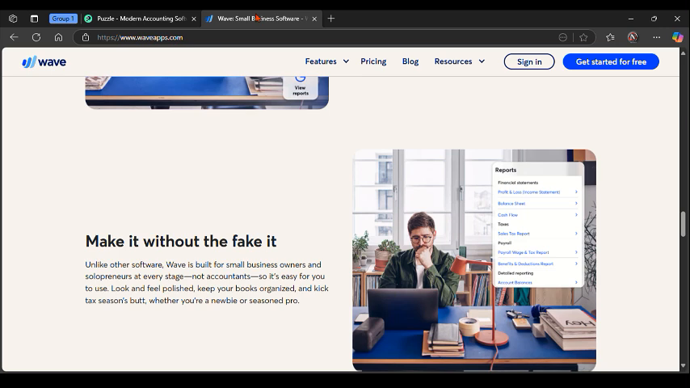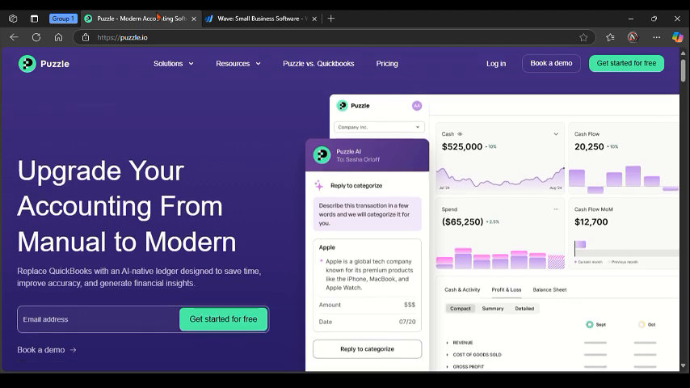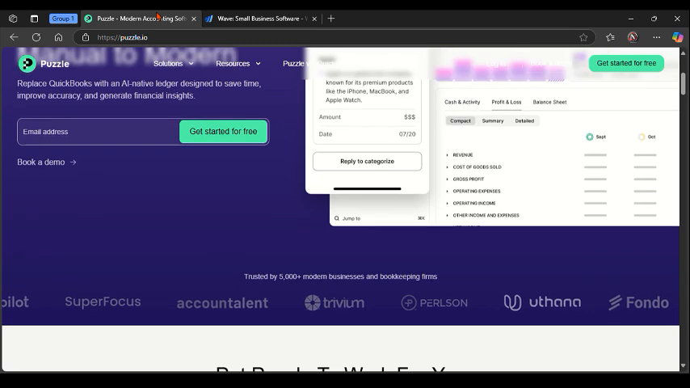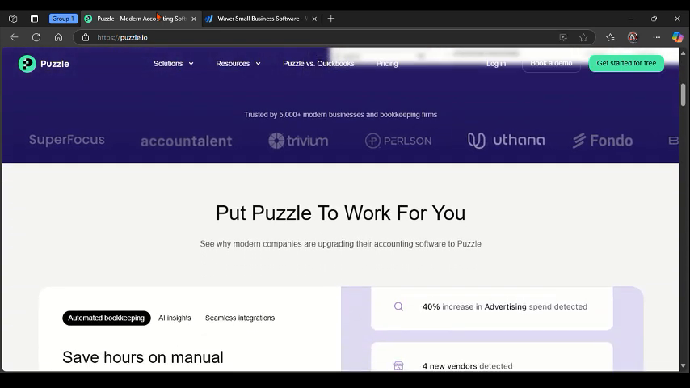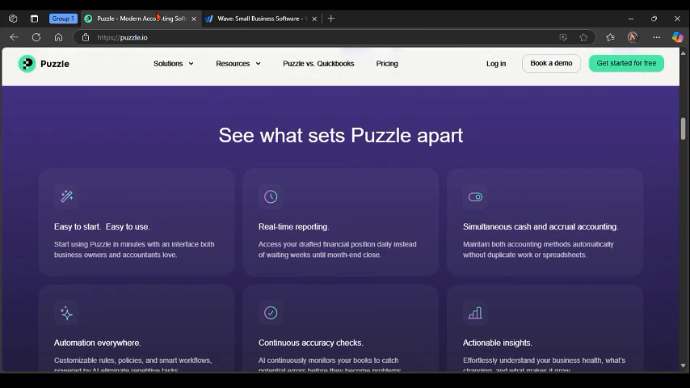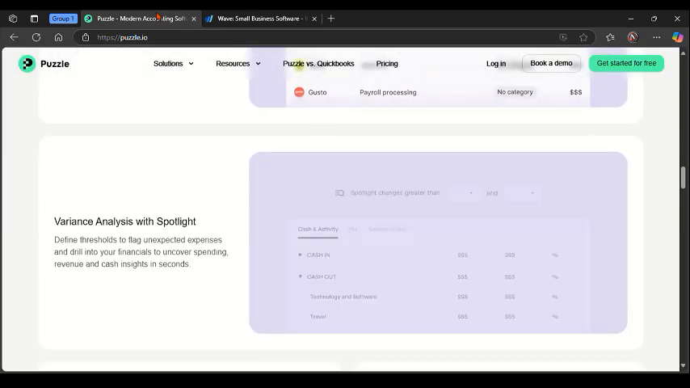So to get started with a quick overview, Puzzle.io is a modern accounting platform designed for startups and tech-savvy businesses. It combines real-time financial data, automation, and integration to provide clear, up-to-date insight for decision making. Talking about Wave on the other side, Wave is a free, user-friendly accounting software built for freelancers and small businesses. It handles core financial tasks like invoicing, expense tracking, and basic reporting. Now I'm talking about the strengths and the weaknesses of each of these platforms, one after the other.